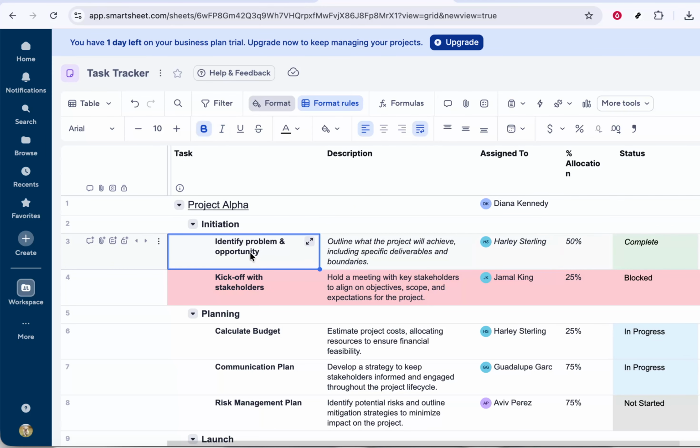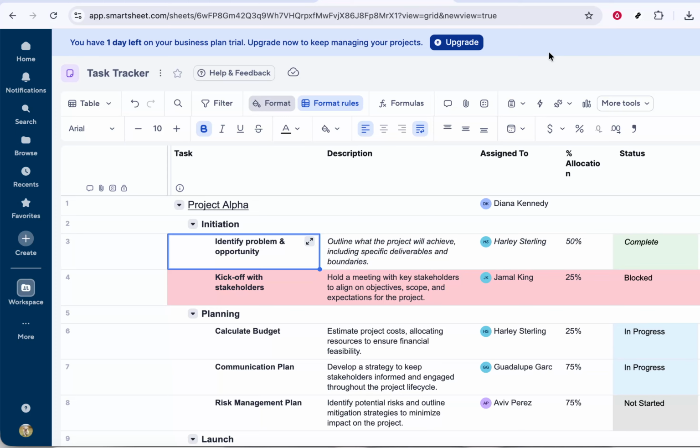With your text or table selected and the Format menu open, look for the bold option, usually represented by a capital letter B. It's typically located near other basic formatting icons like italics and underline. Click on the bold button or the B symbol and you'll see your selected text immediately become thicker and darker. That's your visual confirmation that the bold formatting has been applied.